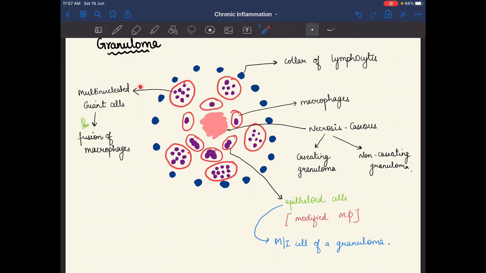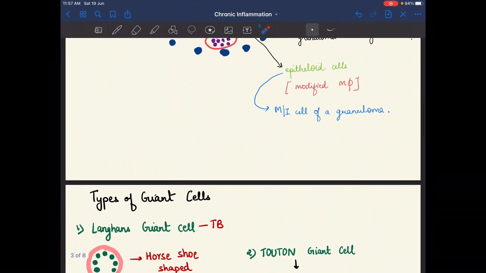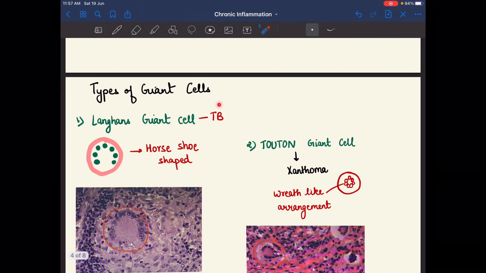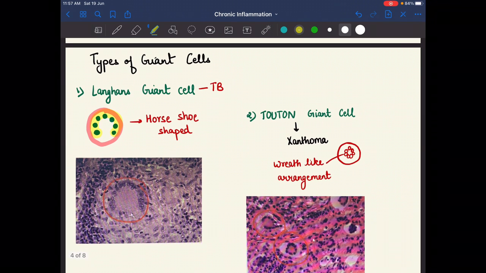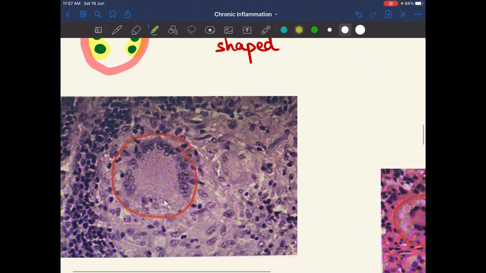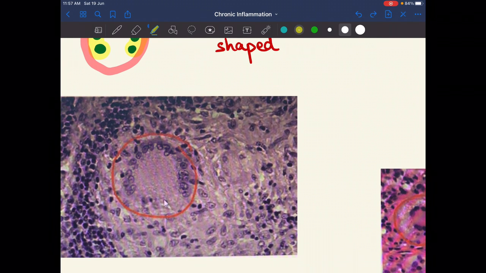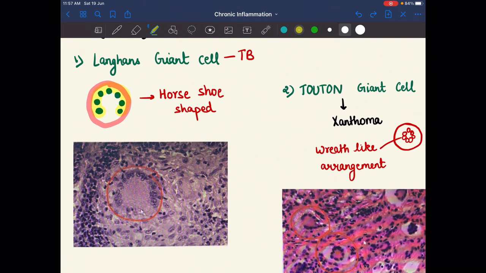Now let's study about the multinucleated giant cells, different types of multinucleated giant cells. So first type is the Langerhans giant cells. Langerhans giant cells were seen as horseshoe shaped. As we see in the microscopic picture, this is clearly horseshoe shaped. So this is Langerhans giant cells, and the example is TB.